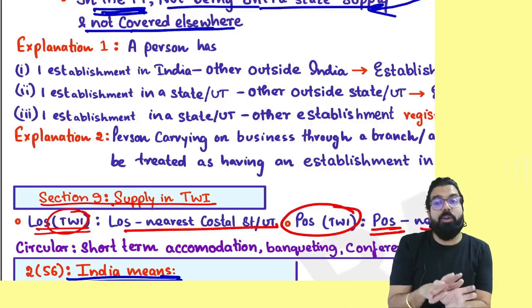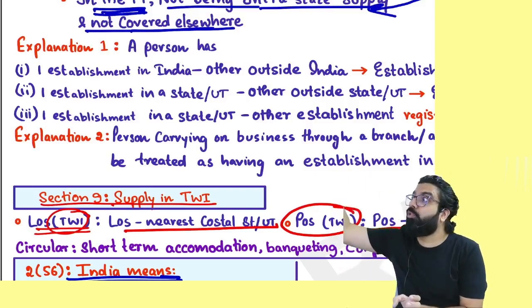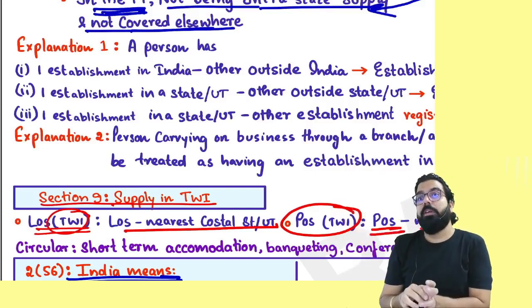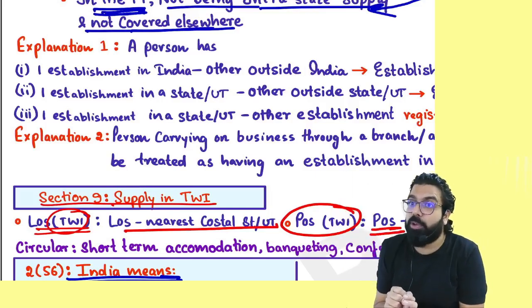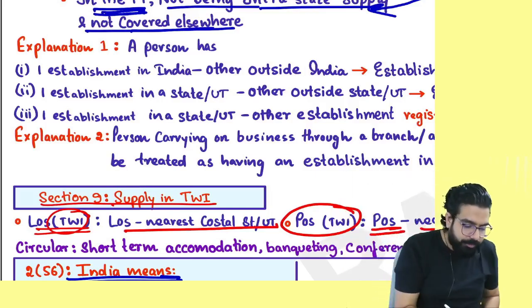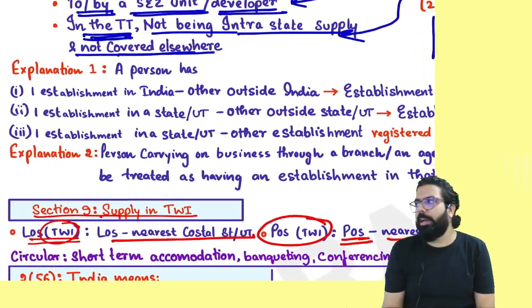Supposing State Bank of India went ahead and gave services to Standard Chartered Bank US and earned foreign currency. Is it export of service? Yes. Next. People over here, they have gone ahead and told what is distinct person.